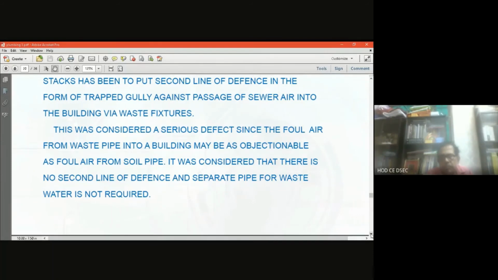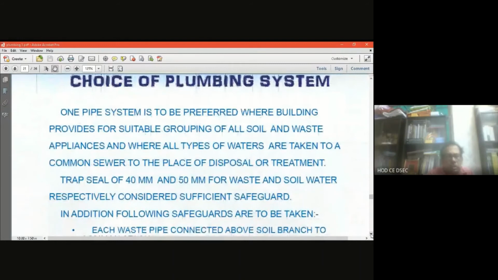So now we are going for the advantages and disadvantages of choice of plumbing system. So the one pipe system, let us see. The one pipe system is to be preferred where the building provides for suitable grouping of all soil and waste appliances, and where all types of waters are taken to a common sewer to the place of disposal or treatment. Now, trap seals of 40 mm and 50 mm for waste and soil water respectively are considered sufficient safeguard.